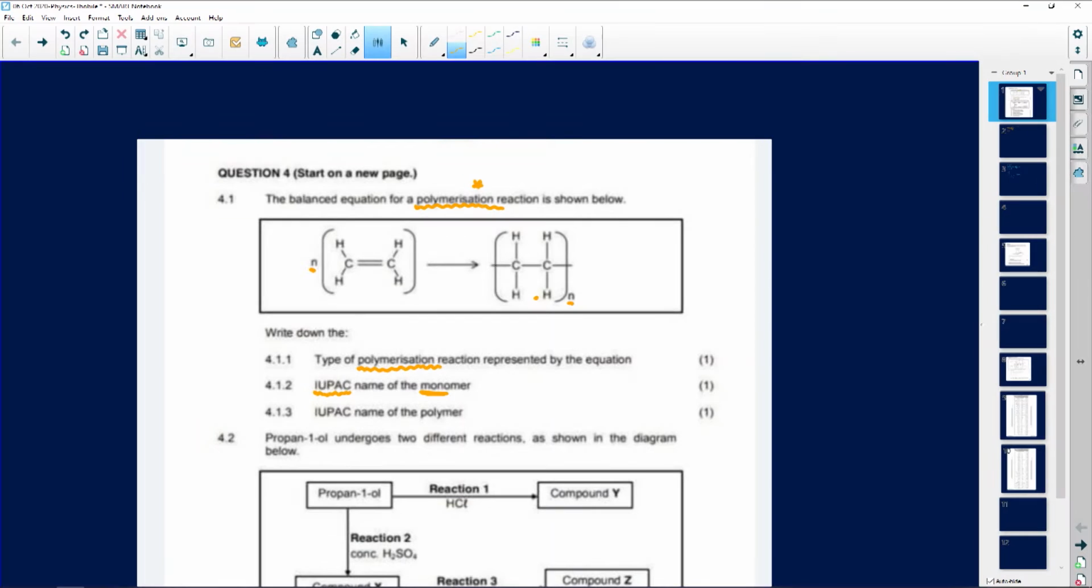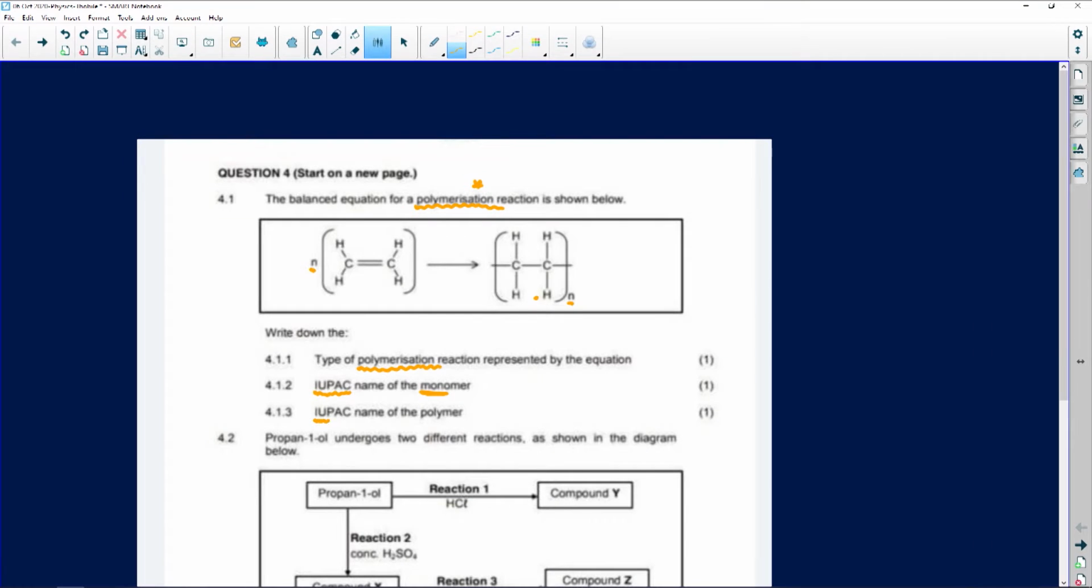So with 4.1.3, again, the IUPAC name, which is the naming system we use in organic chemistry, of the polymer. The polymer that we are using is that one. Remember, it is a polymer because the double bond was broken and now it has single chains and it has many of these single chains. Again, polymer. So technically you have to use these two in conjunction.